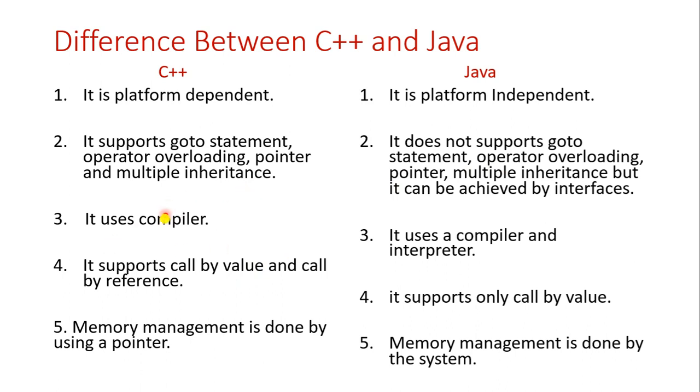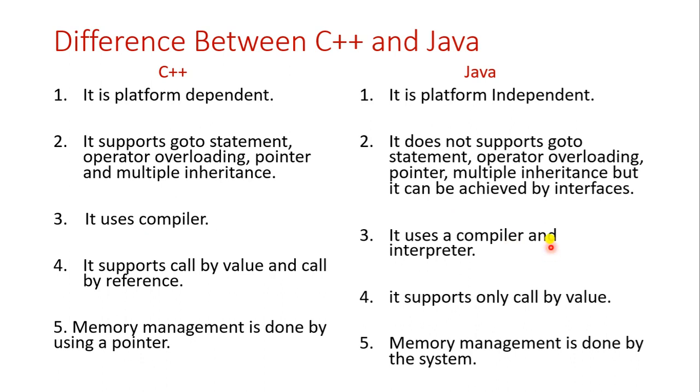Let's go to the next point. C++ uses a compiler, and Java uses a compiler and an interpreter. So what is this compiler? When we have written a program, the compiler will compile the entire program. Whatever errors are in the C++ program, it will show them all at a time. When we find and solve the errors, it will execute the program and show the output.